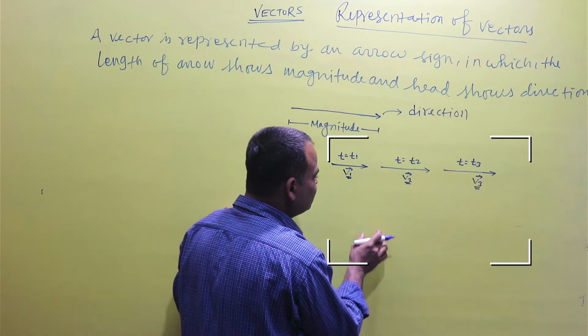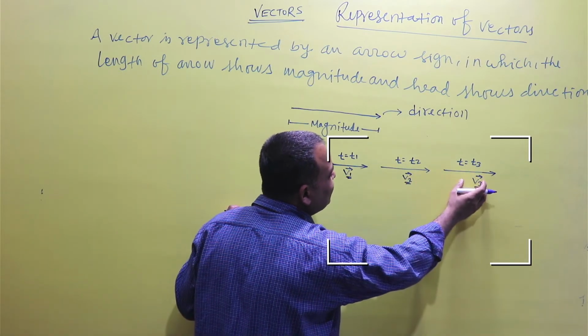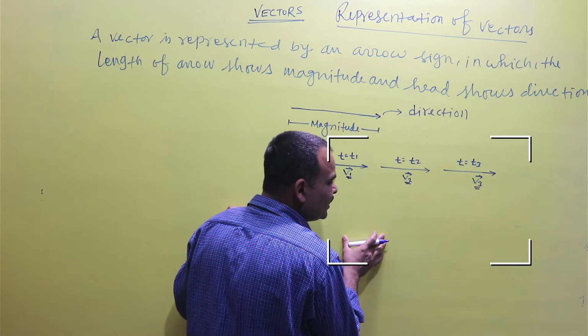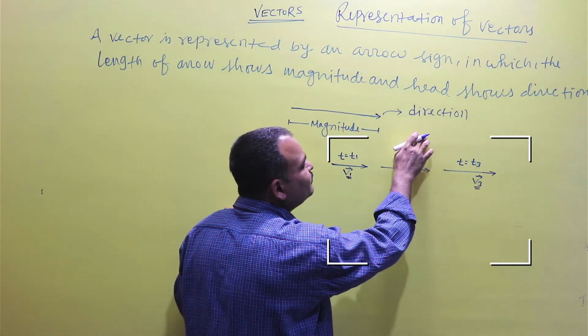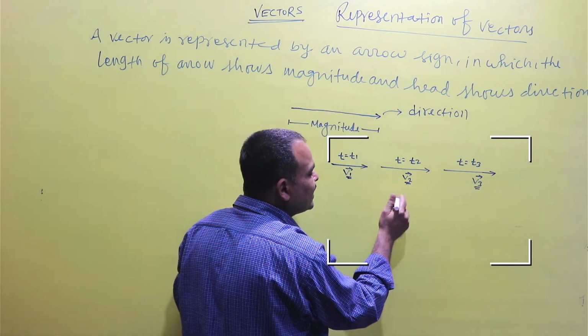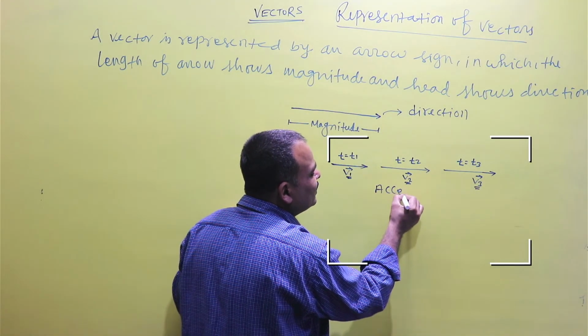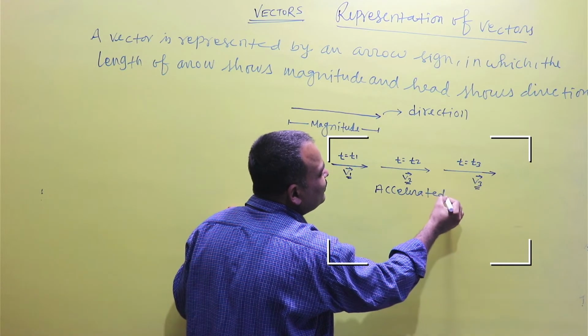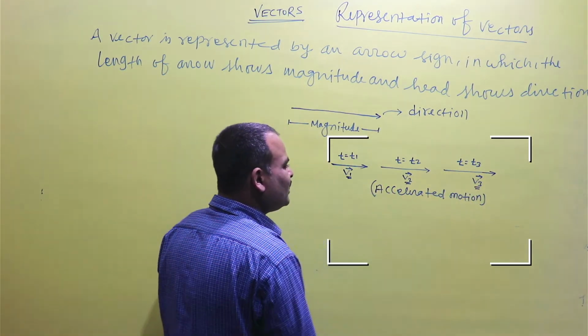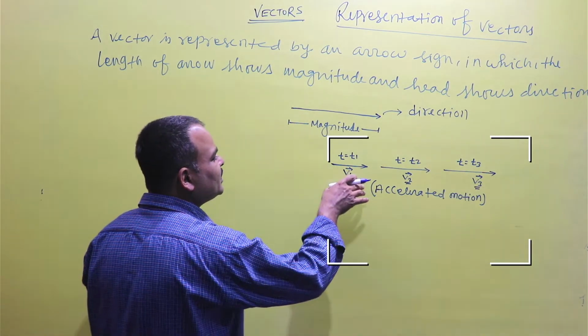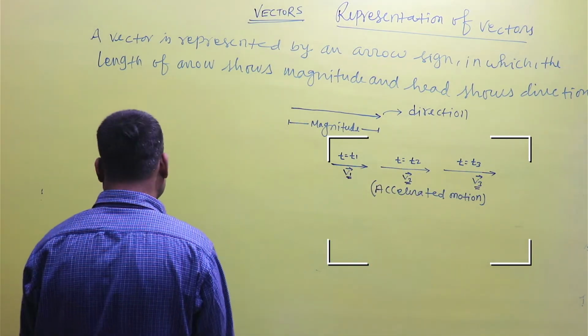It means the arrow signs are representing the accelerated motion. What is accelerated motion? That means the velocity of the object is increasing with time.